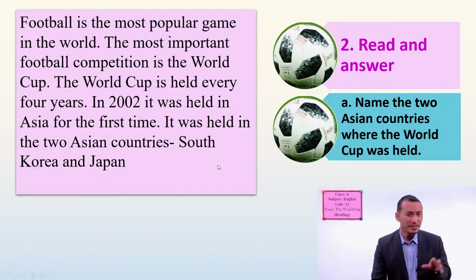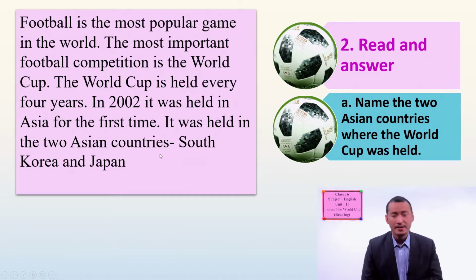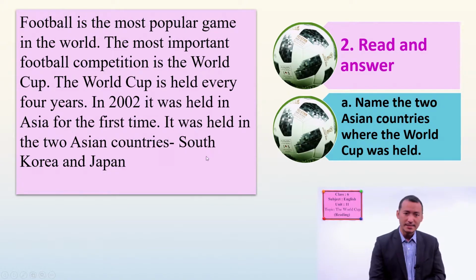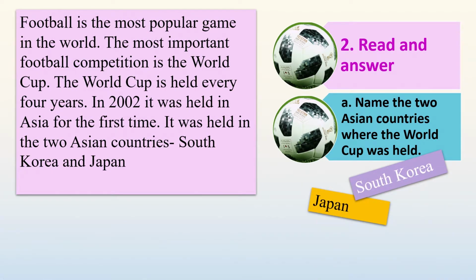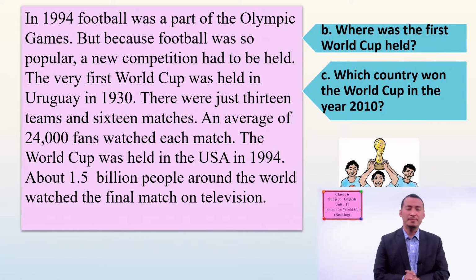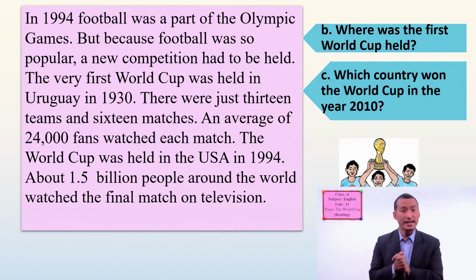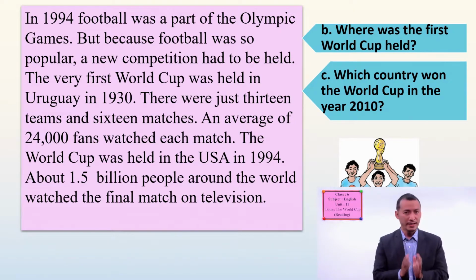Okay, students, what was the question? To find out the 2 countries from Asia where the World Cup was held. Do you find here? Yes, the answer is South Korea and Japan. You are absolutely right. Now let's have a look at the next paragraph about the World Cup. Let me read, and you have to look for the answer. Where was the first World Cup held and which country won the World Cup in the year 2010? If you can find, you can answer.